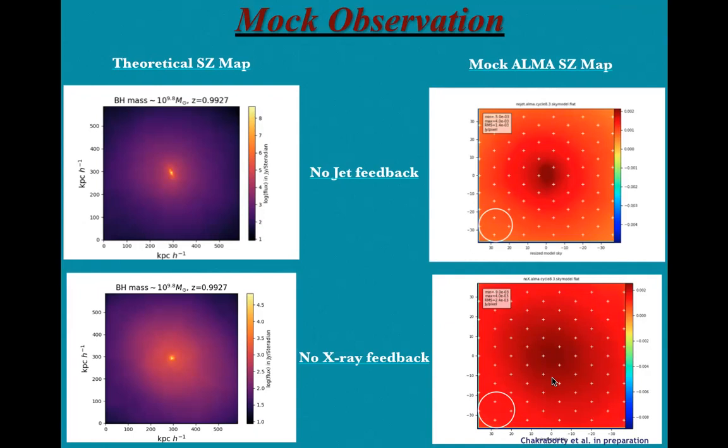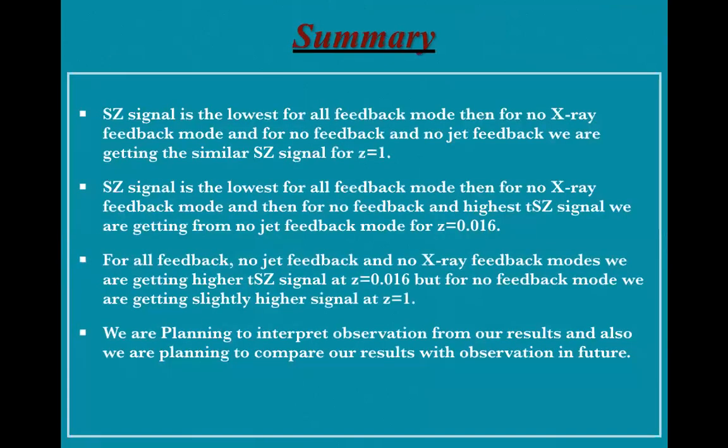These are all preliminary results for our work. What we have found so far is that the AC signal is the lowest for the all feedback mode. Then it increases for the no X-ray feedback mode, and for no feedback and no jet feedback, we are getting similar AC signal, which is also the highest when the redshift is 1.